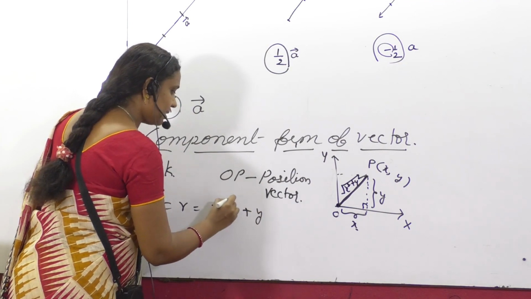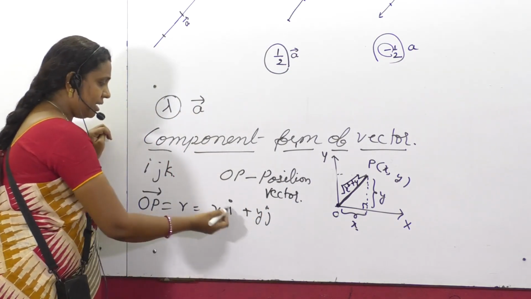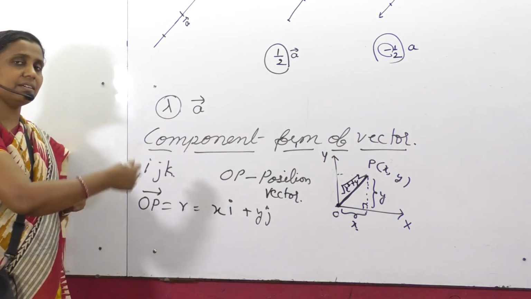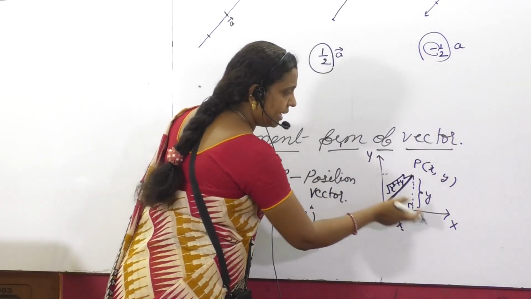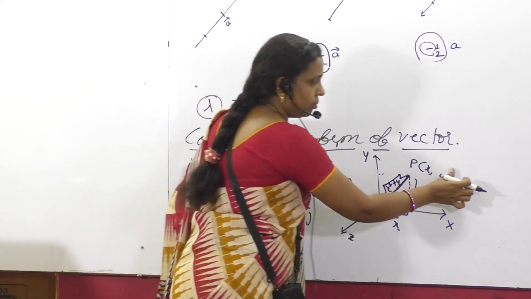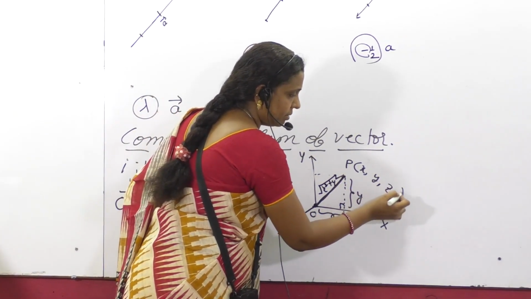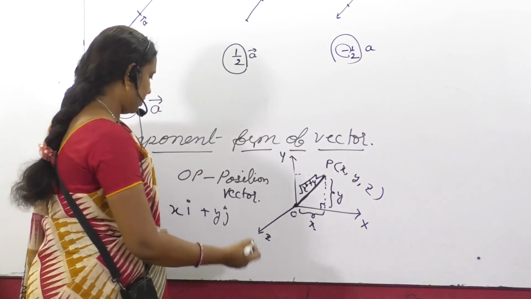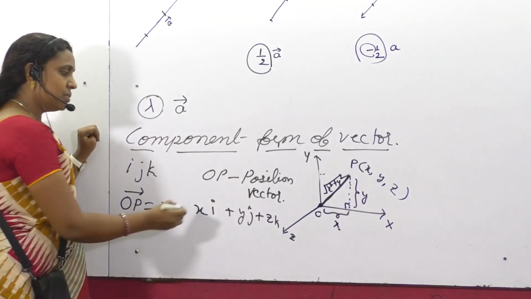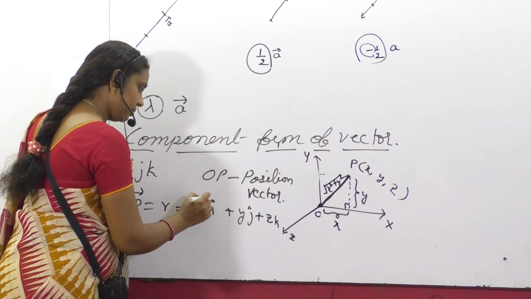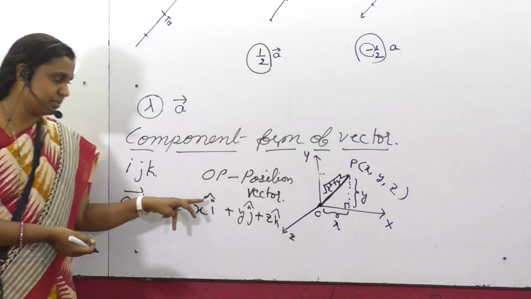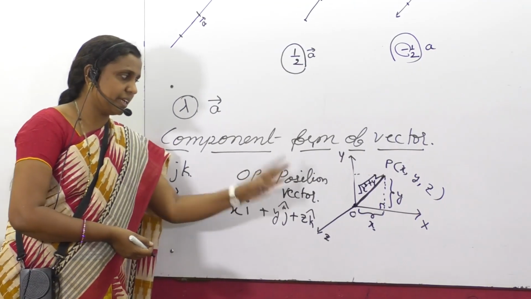We don't say it like this; we write xi plus yj. i and j are vector components, directional components, with respect to the x and y axis. If I take one more axis like z, one more reference will be added: x, y, z. In this case r will be xi plus yj plus zk. These are the notations. Let me make you understand what the cap is. We say i cap, j cap, k cap.